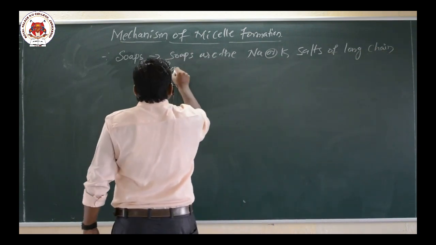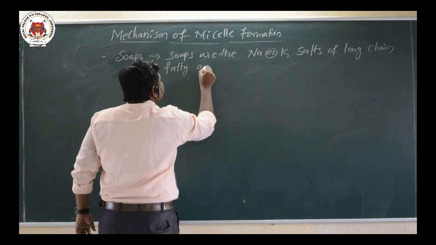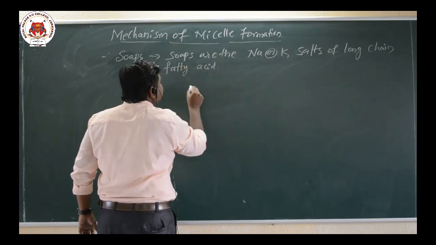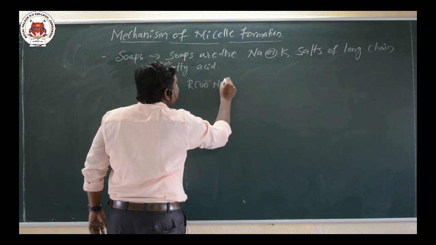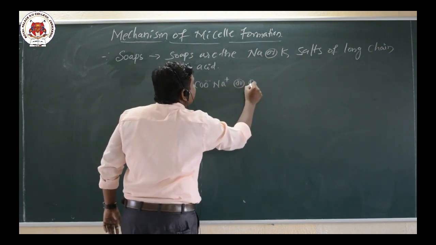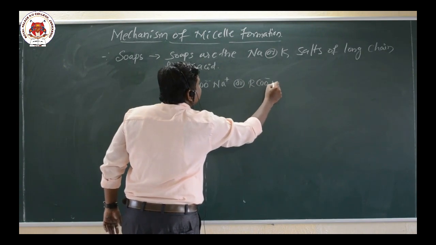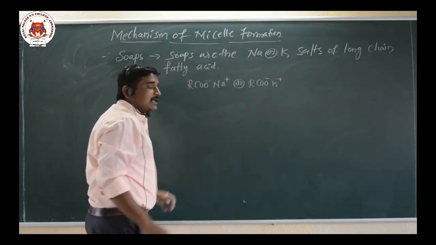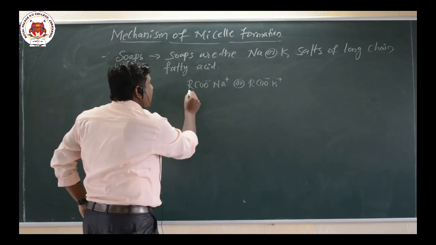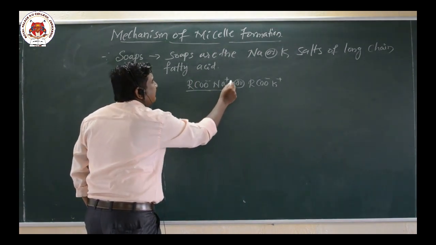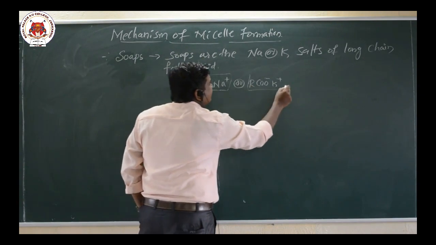They are generally represented as RCOO minus Na plus or RCOO minus K plus. So in these soaps we have the RCOO minus Na plus part or the RCOO minus K plus part.